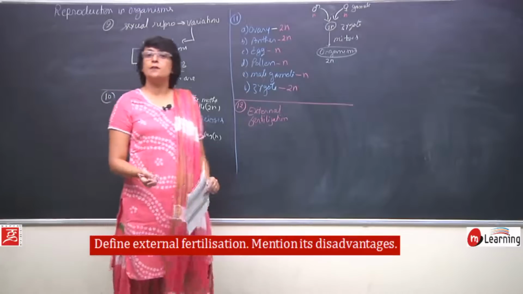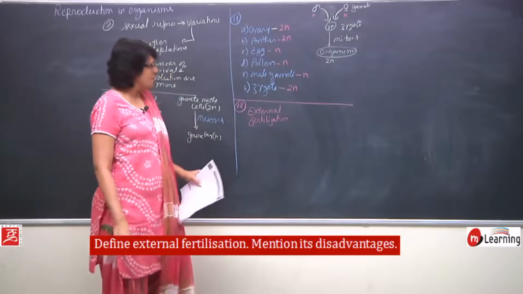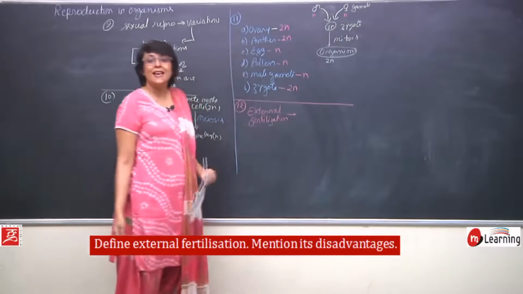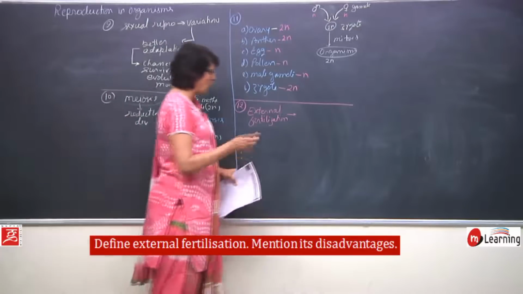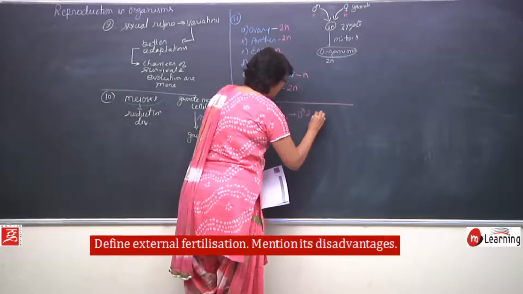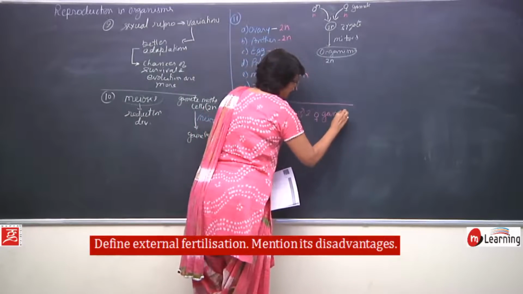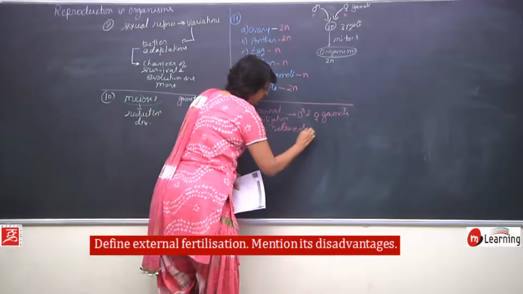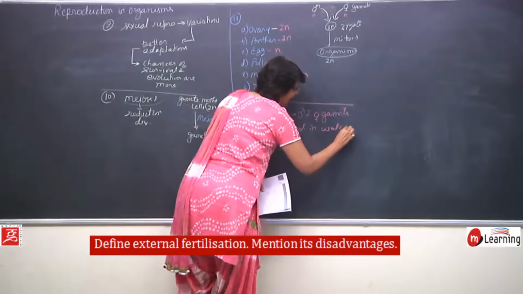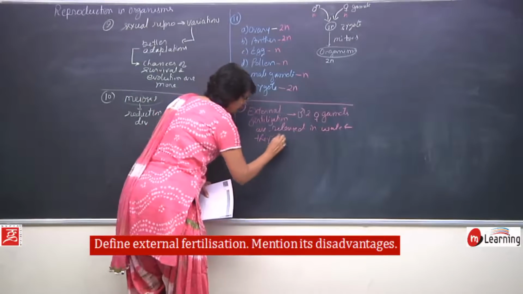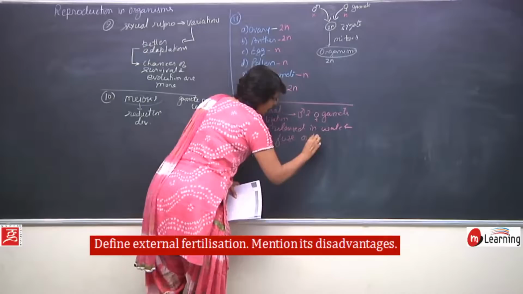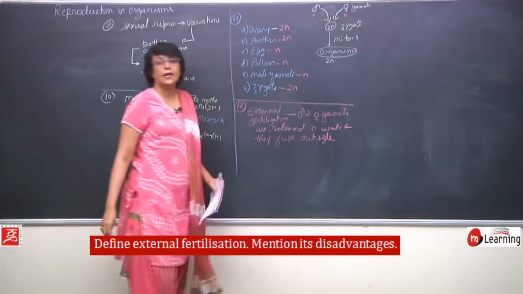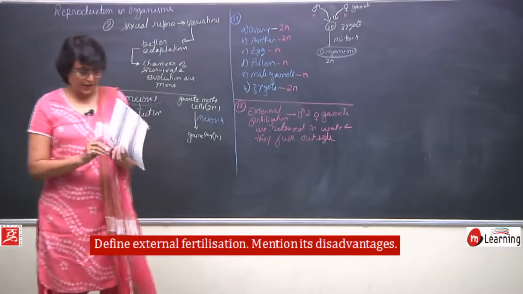Simple, when fertilization takes place outside the body is external fertilization, but because we have to give a definition of it, we will say when the male and female gametes are released in water and they fuse outside. Such fertilization is known as external fertilization.